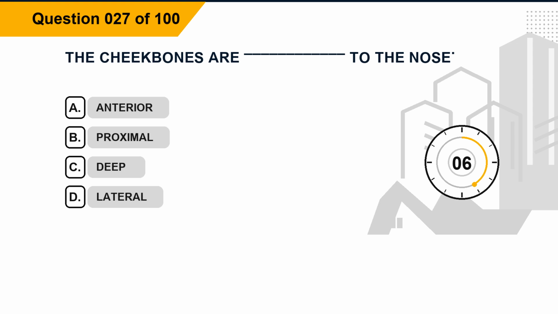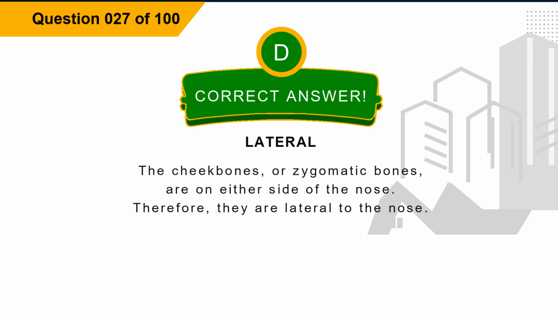Option A, anterior. Option B, proximal. Option C, deep. Option D, lateral. The correct answer is option D, lateral. Explanation: the cheekbones, or zygomatic bones, are on either side of the nose. Therefore, they are lateral to the nose.